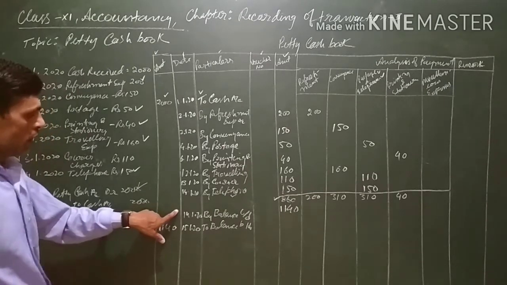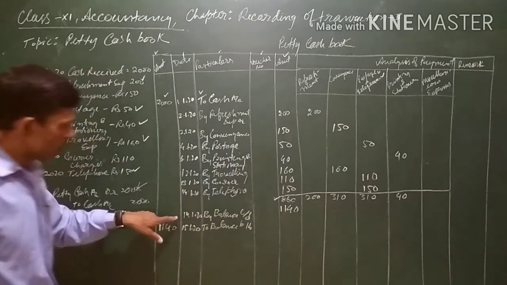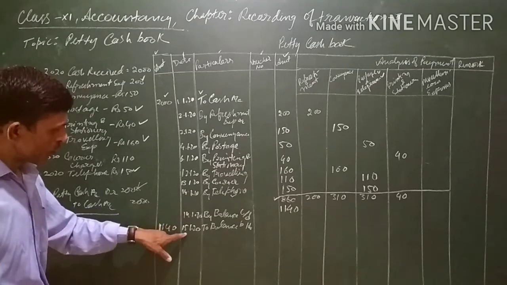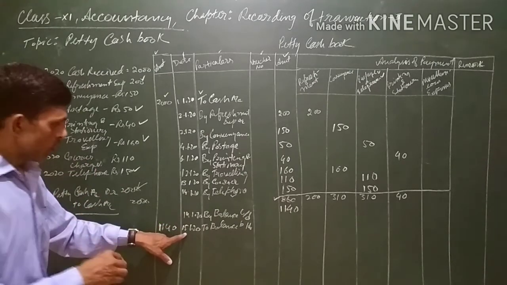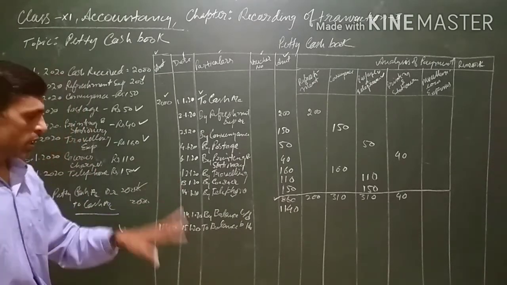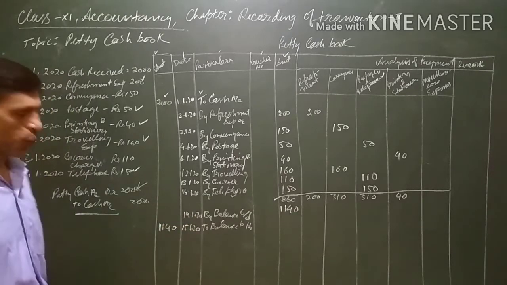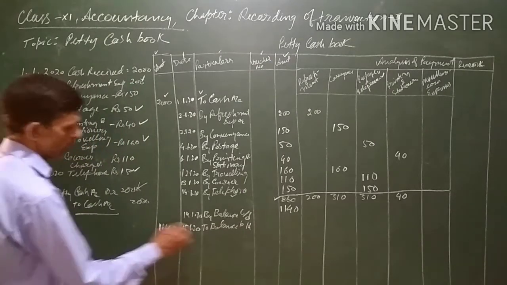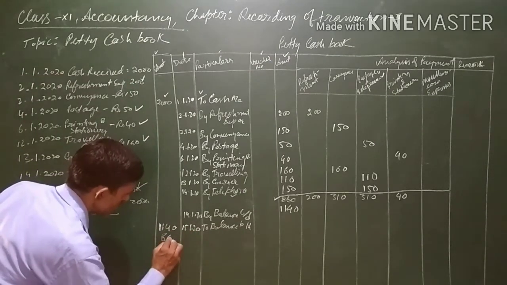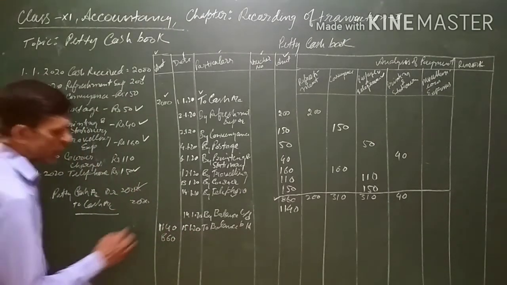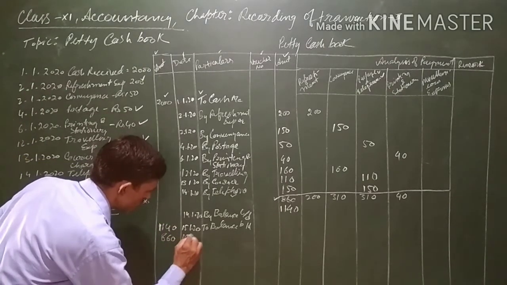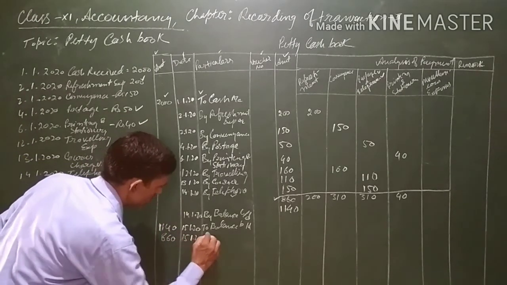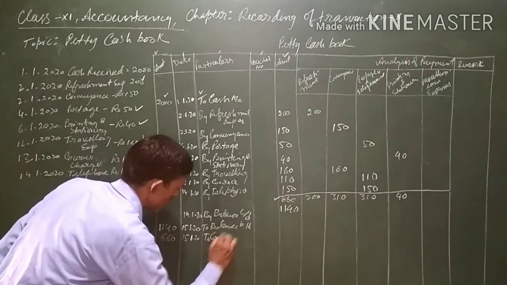Whatever is the closing amount on 14, on the 15th, the next day, in the early morning when accounts are open, the balance brought down will be the same amount, and the rest of the amount, the 860 which has been spent by the petty cashier, will be reimbursed on the same day.